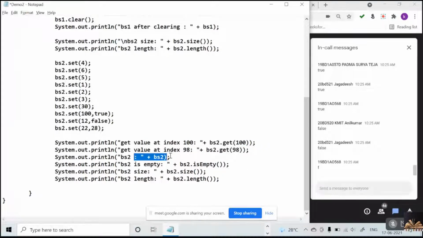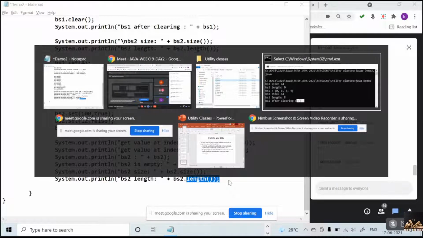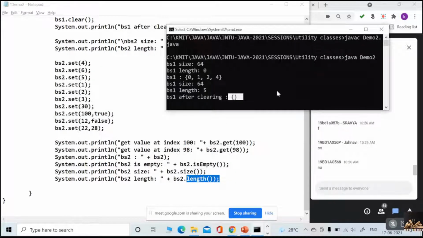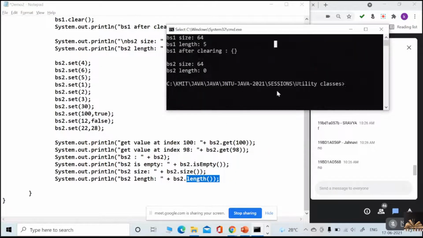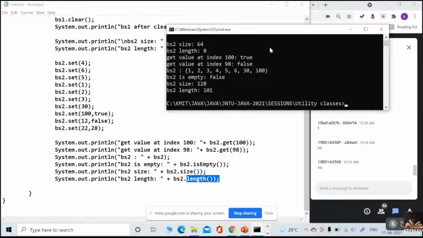I am just printing the bit set here. Is it empty? No. Very good. And now I'm just printing size and the length. Now have a look at this.